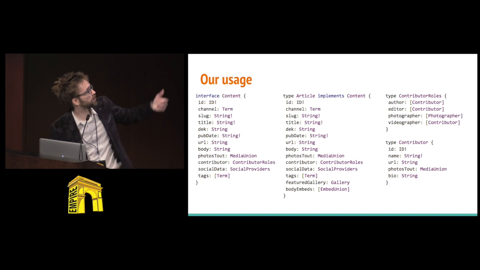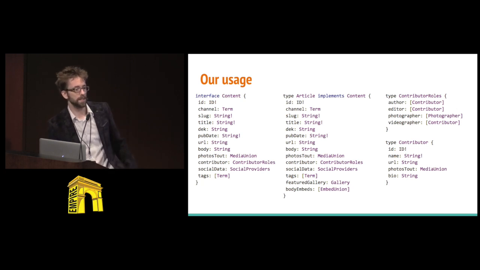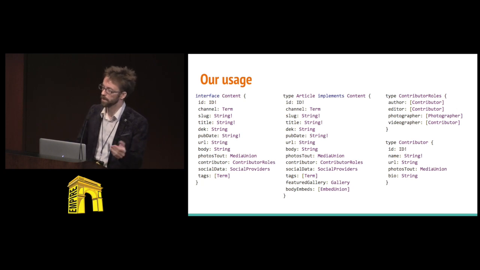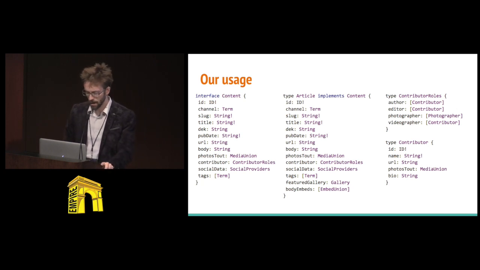This is an example section of our schema. Okay, so this is an interface, super cool, content. It's implemented in an article. We add a few fields. There's also some contributors that get attached to content, and there's this little role object that connects them. It's kind of responsible for building these relationships, naming the relationships. I'll hit that more later. Hopefully you've all committed that to memory because it is gone.